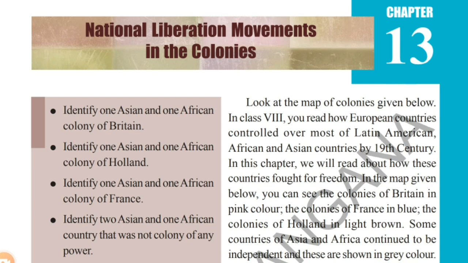After completion of China, we will discuss Nigeria, how the British established a colony in Nigeria, how they redrew the map of Nigeria, and finally how the Nigerians got independence from British colonial rule, and oil, environment, and politics in Nigeria. We are going to discuss all this in this chapter.